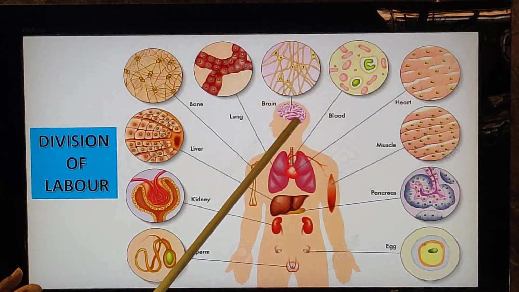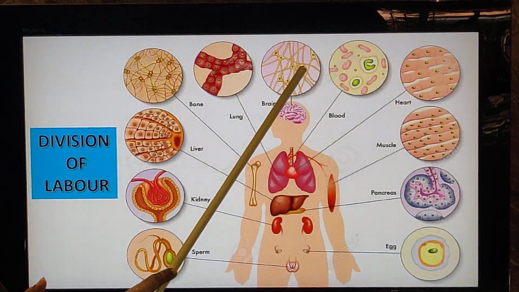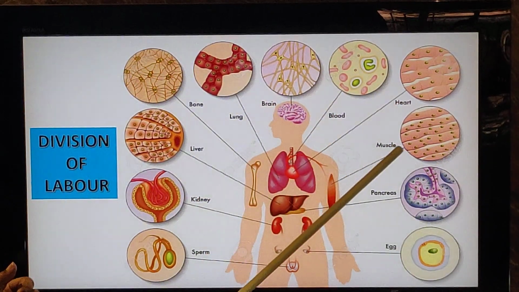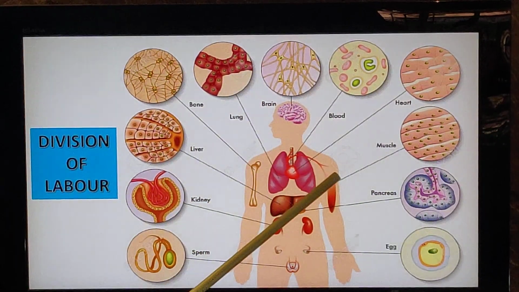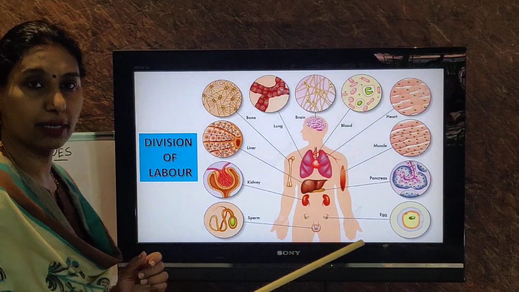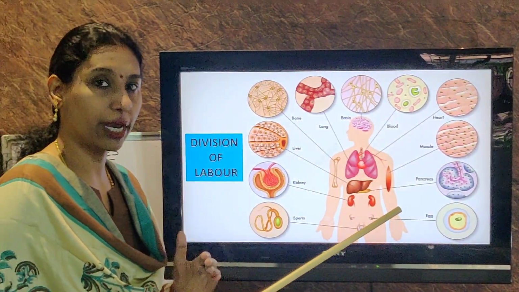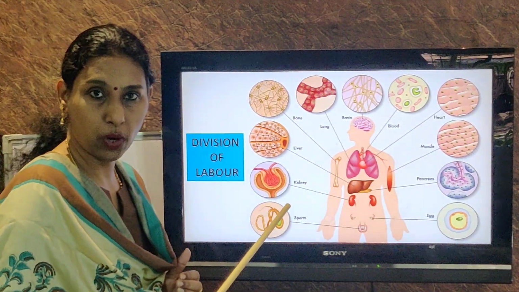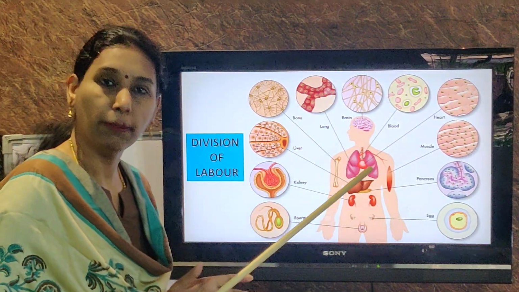And the brain, the controlling system. It is also made up of a group of cells which look very different, elongated. They help in the transmission of impulses. Blood, heart, muscle, pancreas. So see, different types of cells grouped together. So it is called division of labor. Since we are very complex organisms and the most advanced organisms on the earth, we have division of labor inside our body. The groups of cells come together and perform a particular function.